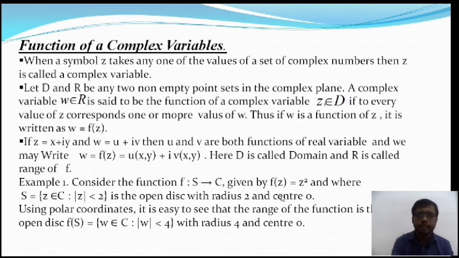Okay, and if you take f of z is equal to z to the power 3, what will be the range set of this function? There is a change here: the domain set is fixed, but the range set will change. So the range set is modulus of w less than 8, when f of z is equal to z to the power 3, where z is a complex variable.